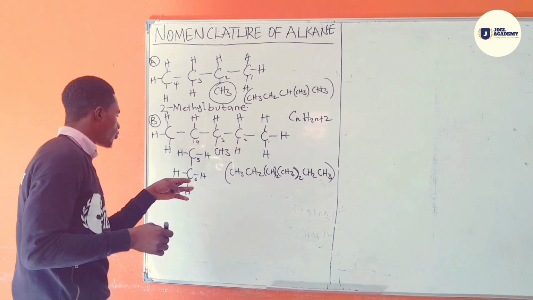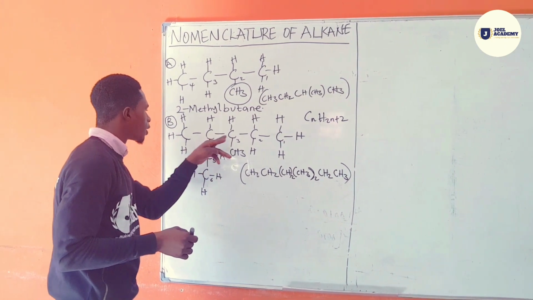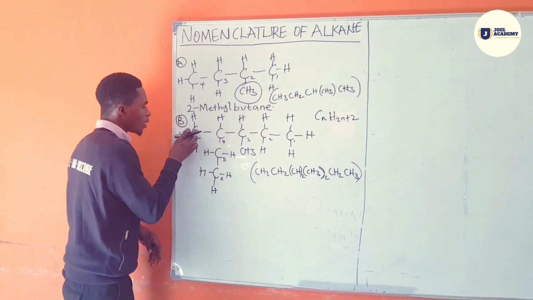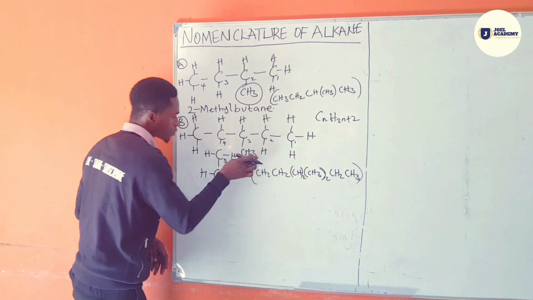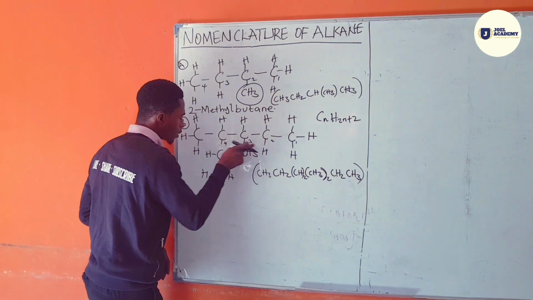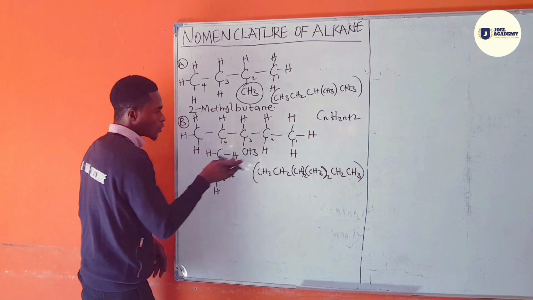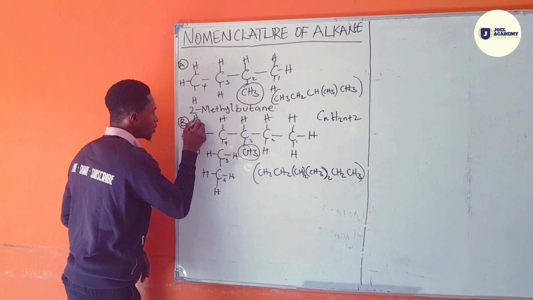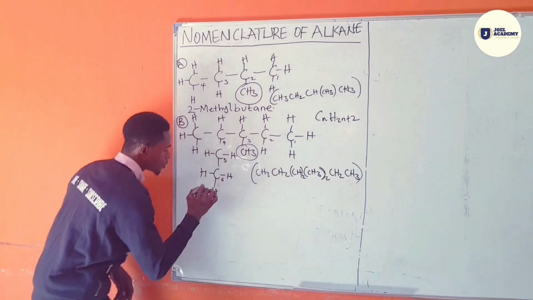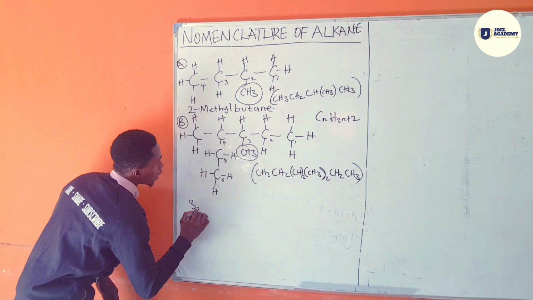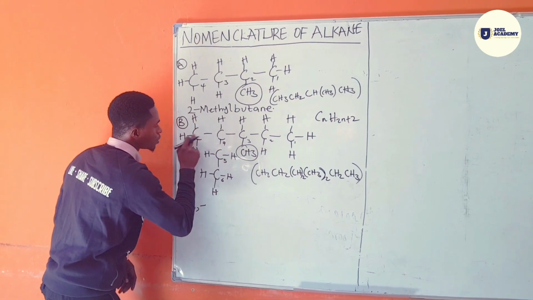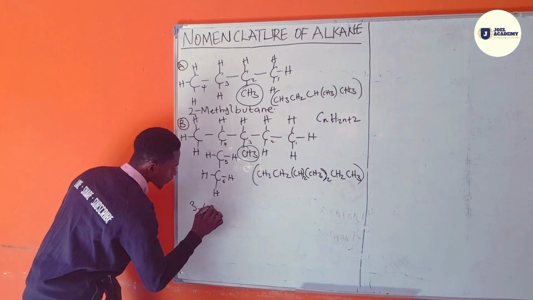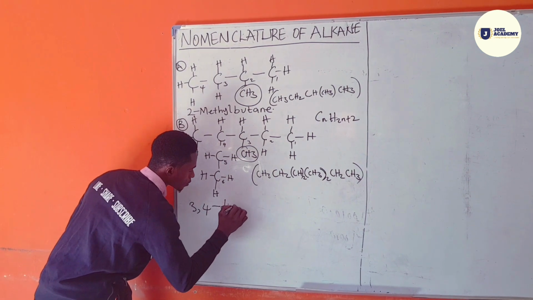Even if we take the numbering from here, 1, 2, 3, 4, 5, 6, the name is going to be the same because we have the same substituent. The substituent here is methyl and the substituent here is methyl. The branching here will be 3 and the branching here will also be 3. So what is the carbon position this methyl is attached to? 4, right? So this is 3,4-dimethyl.